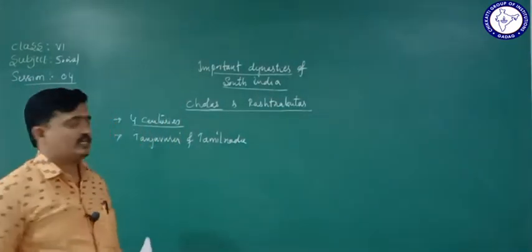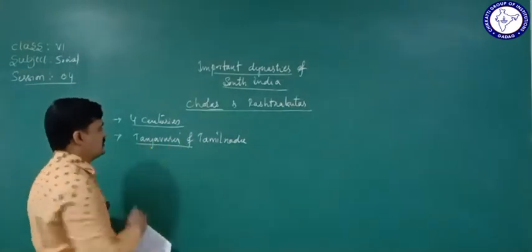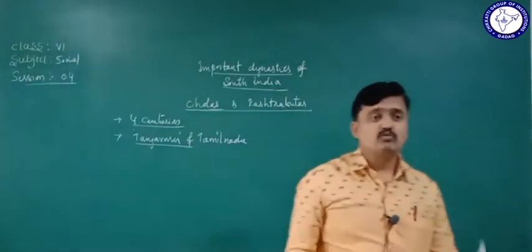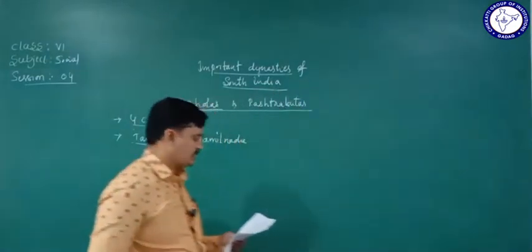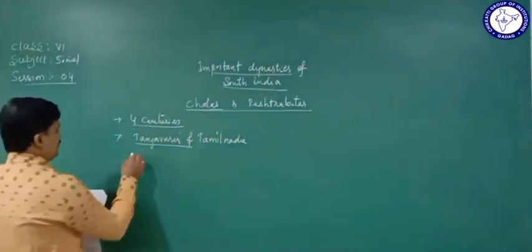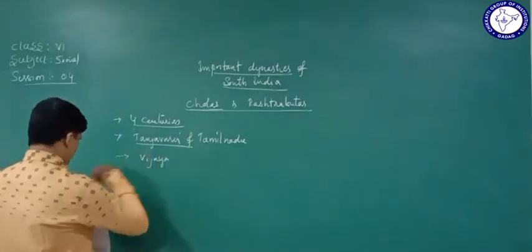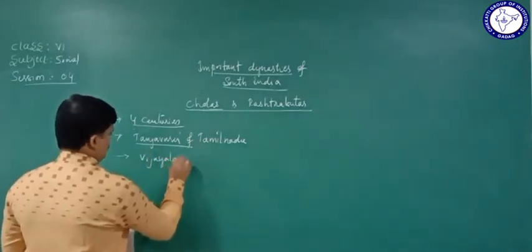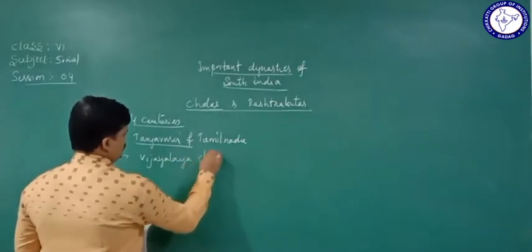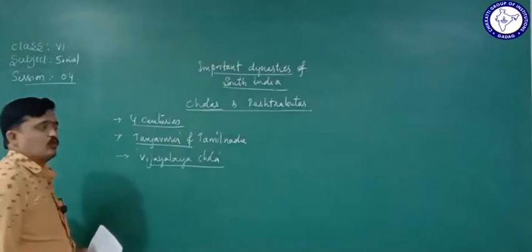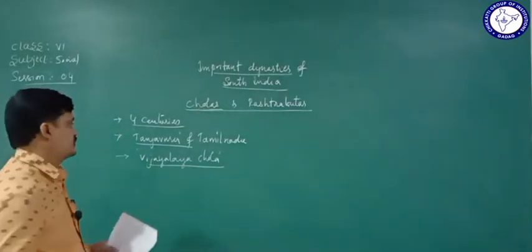And who was the founder of this dynasty? That is Vijayalaya. Vijayalaya Chola was the founder of the Cholas dynasty.